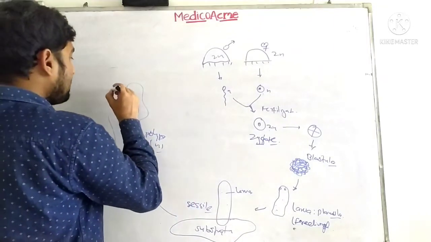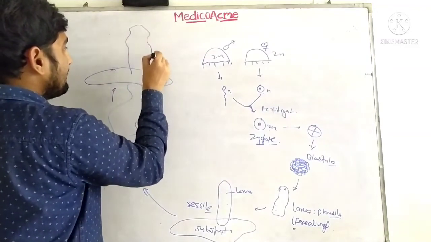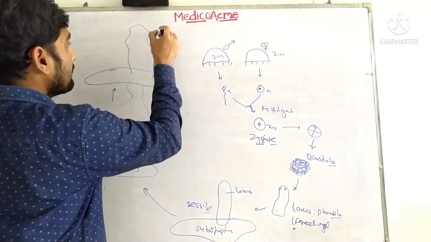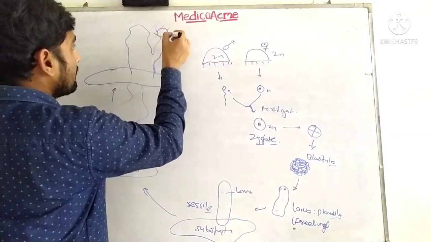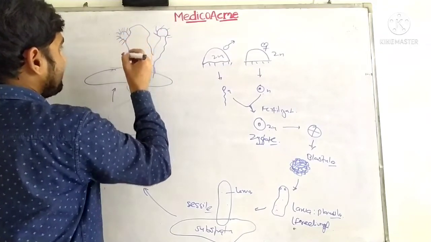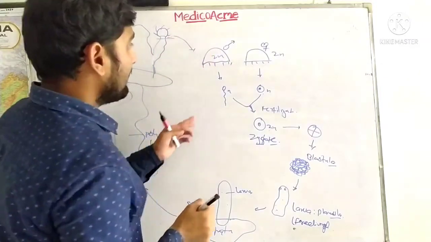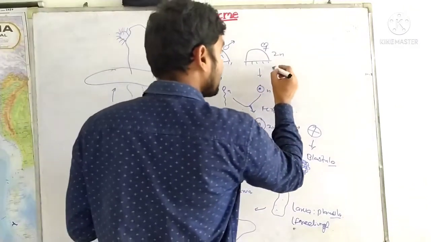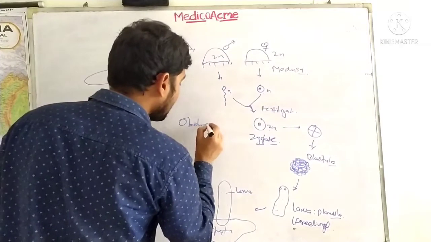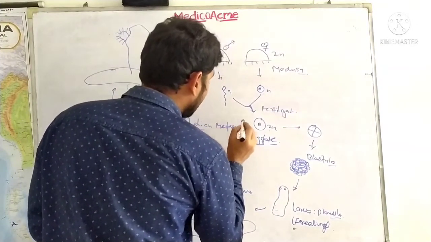Now these polyp structures again are going to develop buds, and these buds are actually medusa-like structures. This will detach from here and they will give rise to the adult medusa. Okay, adult medusa in Obelia. So this was actually about the Obelia metagenesis, alternation of generation in metagenesis.